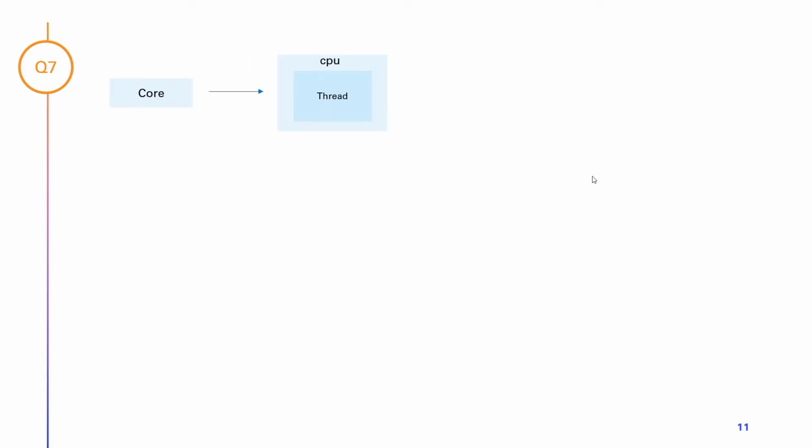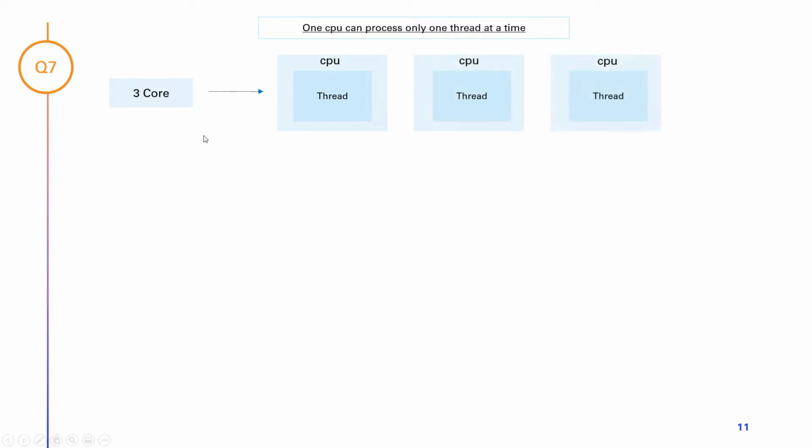Before going further, we should know one more thing: the relationship between a core and a thread. A core is nothing but a CPU which will process our work. In our terms, it runs a thread. A single core, a single CPU, will process only one thread at a time, so it cannot run multiple threads at the same time. Then what if I want to run multiple threads in parallel, at the same time? Then it should be a multi-core system. In our example, let's say there are 3 cores. Then there will be 3 CPUs which can process your threads in parallel. Just keep this concept in mind.